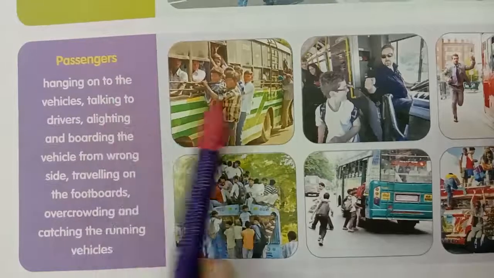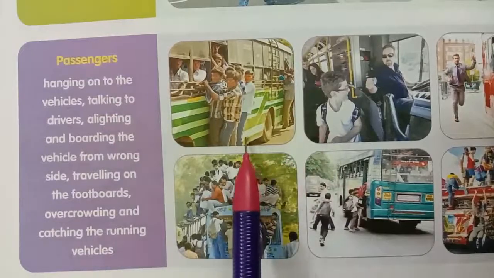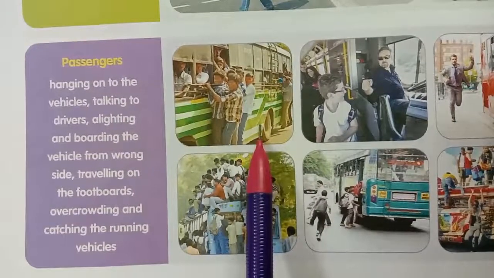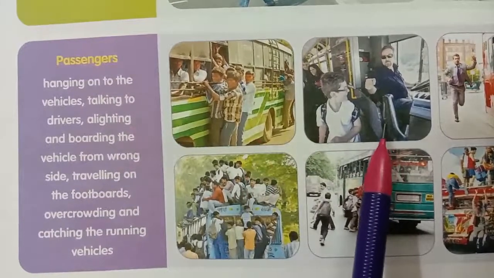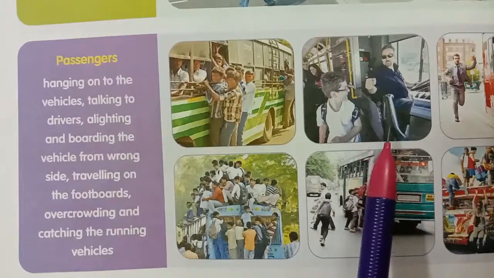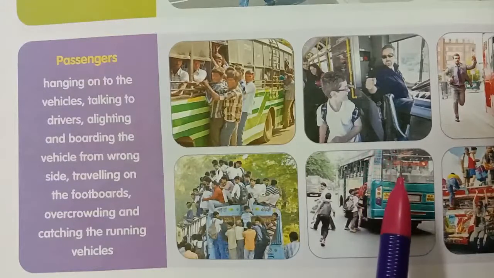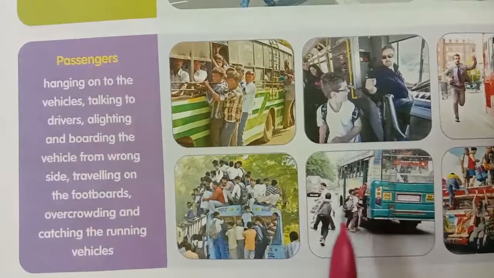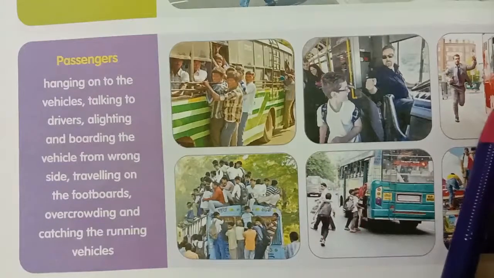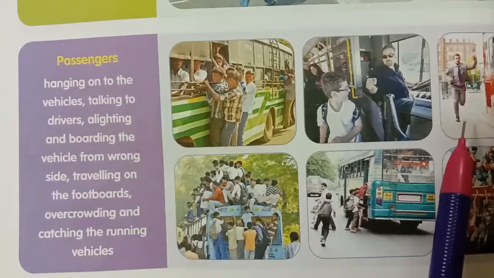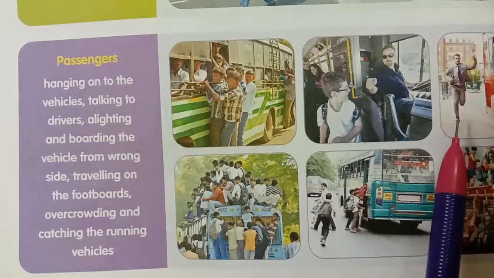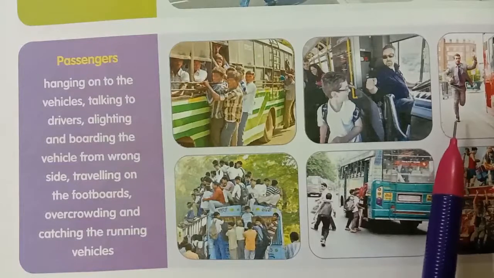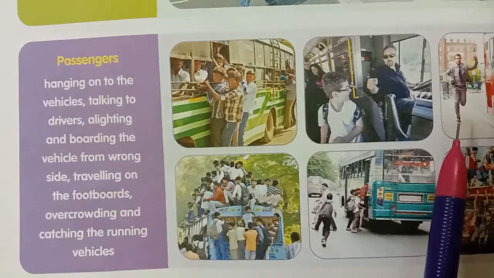Next one, passengers: hanging on the vehicle, talking to drivers, alighting and boarding the vehicle from the wrong side, traveling on the footboard, overcrowding and catching the running vehicle. The factors responsible for road accidents are drivers or riders, pedestrians, passengers.